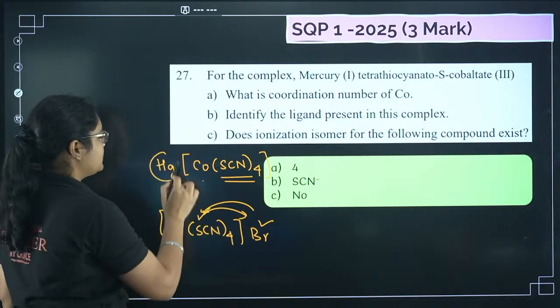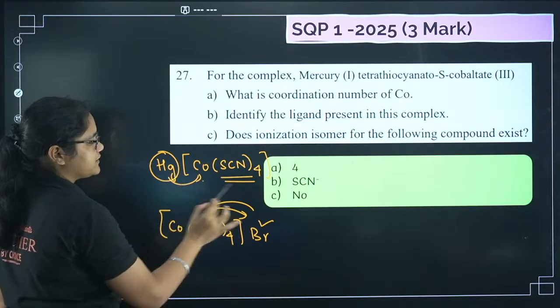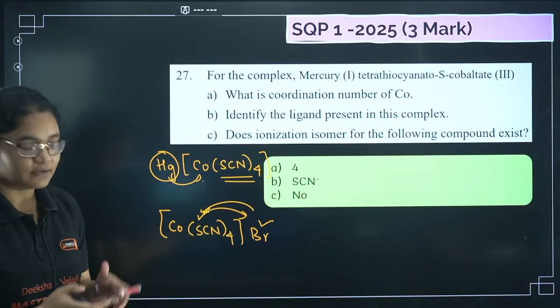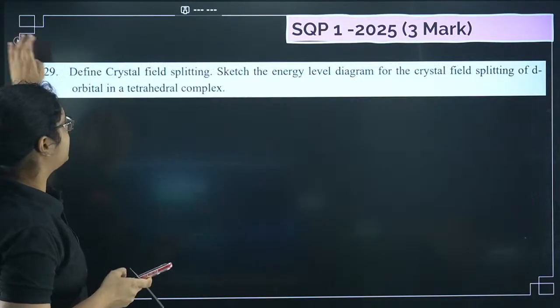But here this is a metal, it is not a ligand, so these two cannot exchange, so there is no ionization isomerism here. Okay, now moving to the next question.